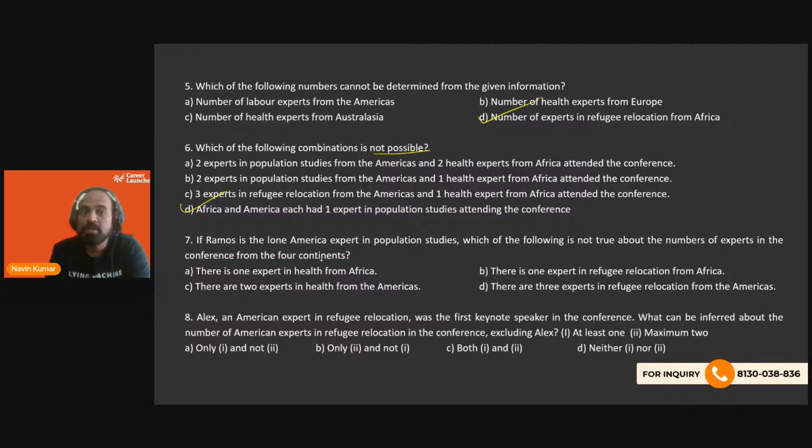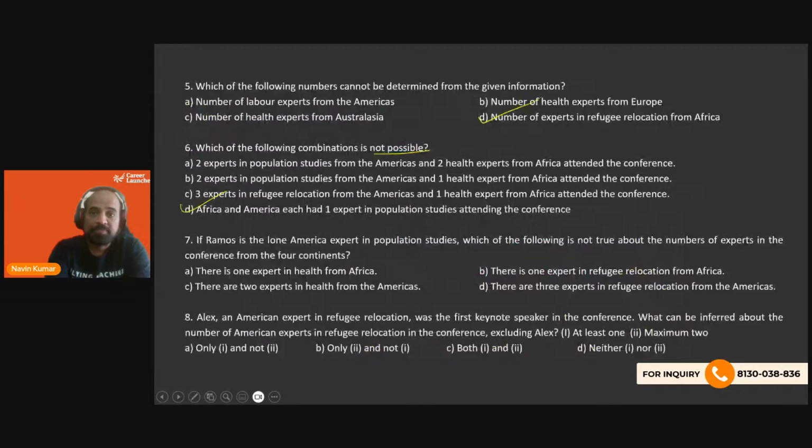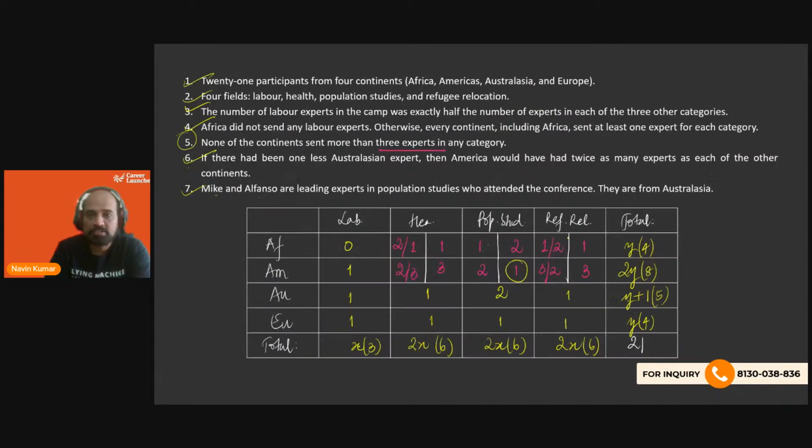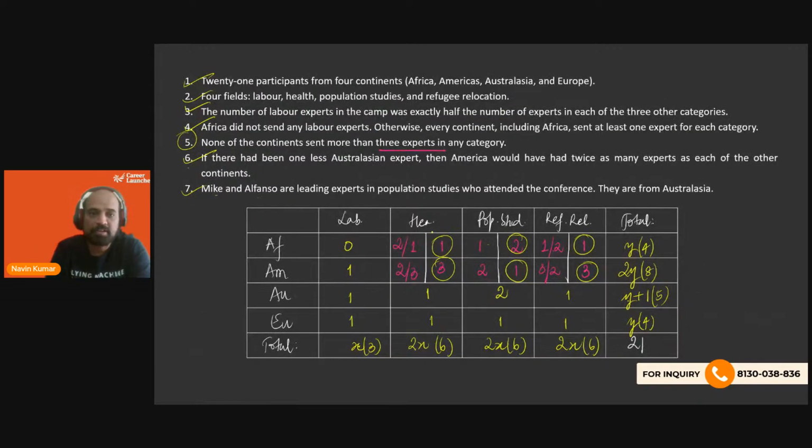If R is the lone America expert in population studies, lone means only 1, then which of the following is not true about the number of experts in the conference from the 4 continents? So if this is 1, this is 2, this is 1, this is 3, this is 1, this is 3, these are the fixed values now. The first one says there is 1 expert in health from Africa. This is true.